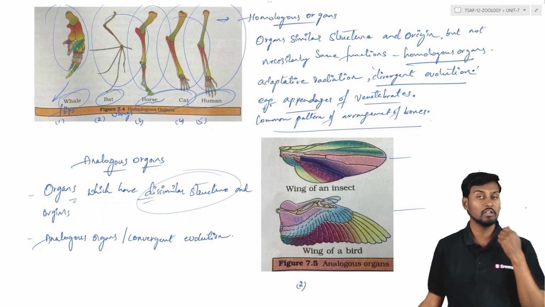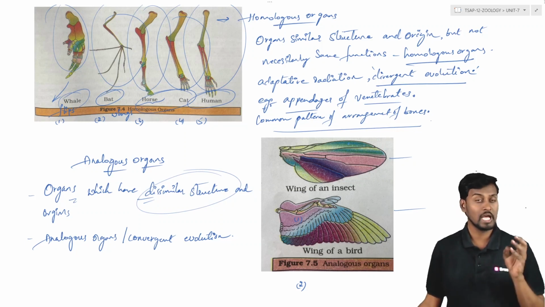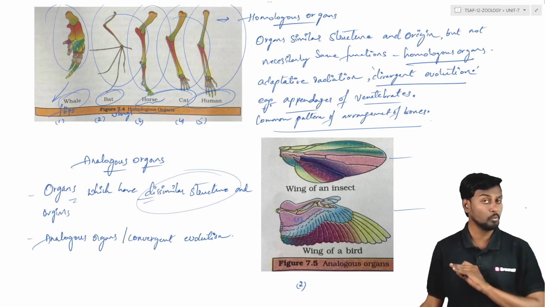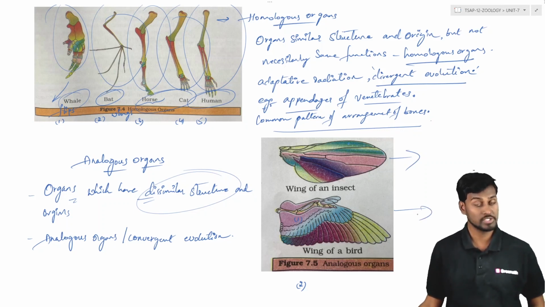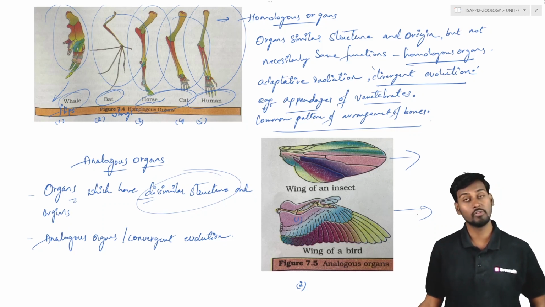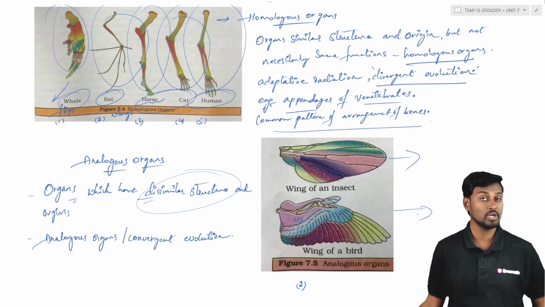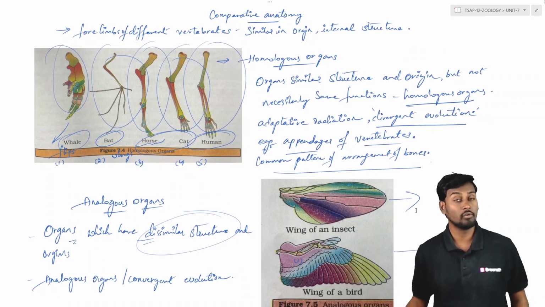For example, if you see the wings of the insects, wings of the birds, they are having difference in the origin ప్రకారంగా, అరేంజ్మెంట్ ప్రకారంగా, ఇంటర్నల్ అనాటమీ ప్రకారంగా పూర్తిగా డిఫరెంట్ ఉంటుంది, కానీ they are performing the same kind of function, that is flying. So they are doing the same kind of function, that is flying. The insects and the birds are showing flying, that is because of the wings. So even though they differ in the origin and the structural arrangement of the bones, they are showing the same kind of function, that is flying. So this is very important for the 4 marks question, that is short answer type.